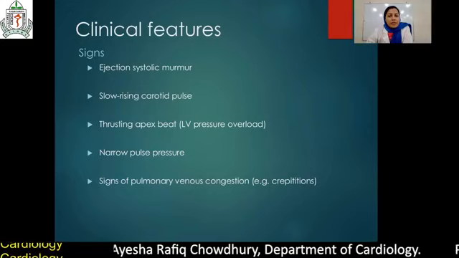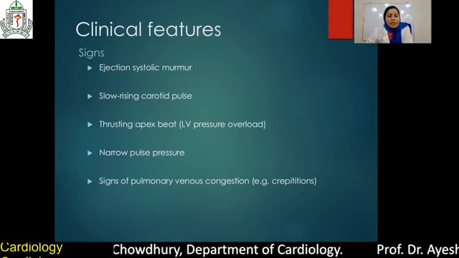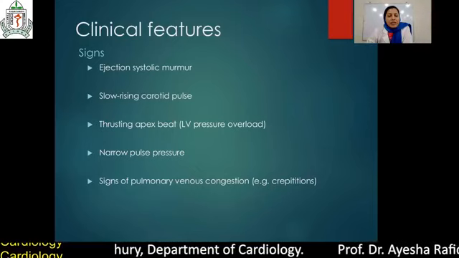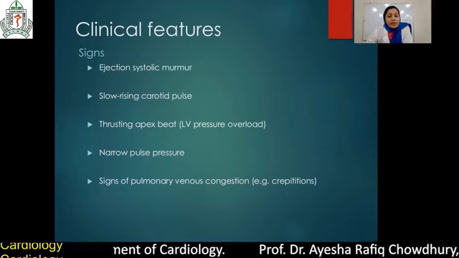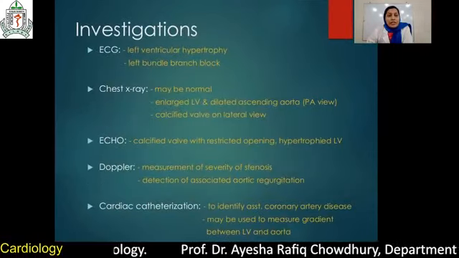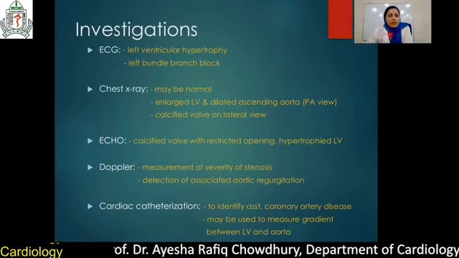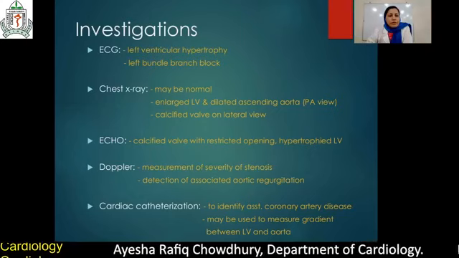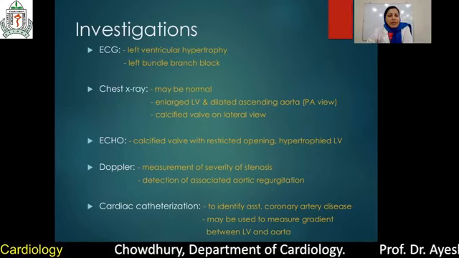These are the signs: ejection systolic murmur, slow rising carotid pulse, thrusting apex beat. Thrusting means it will thrust your finger due to LV pressure overload. Narrow pulse pressure, and in aortic regurgitation there is wide pulse pressure. Investigations are the same all over. I want to say that all the investigations are the same, but findings are different.